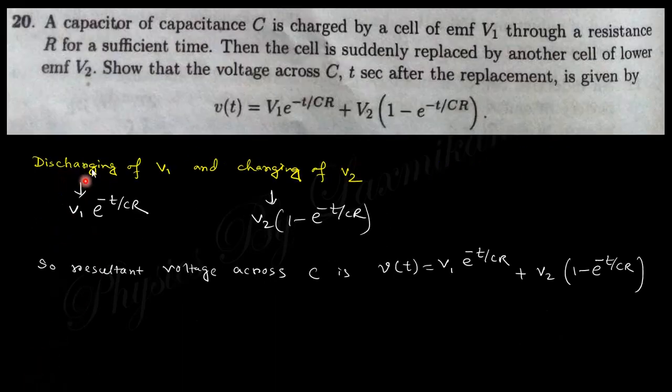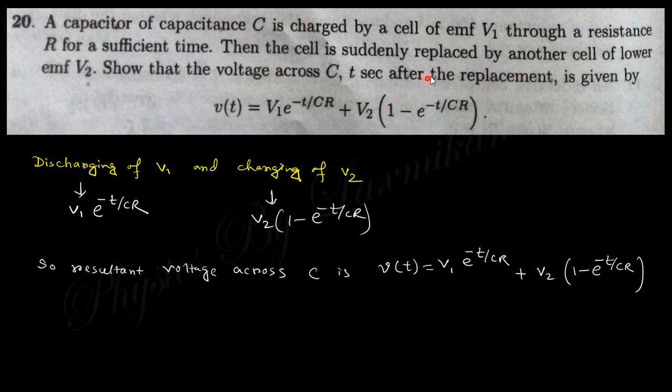Next question, a capacitor of capacitance C is charged by a cell of EMF V1 through a resistance R for a sufficient time. Then the cell is suddenly replaced by another cell of lower EMF V2, so that the voltage across C, t second after the replacement, is given by like that.